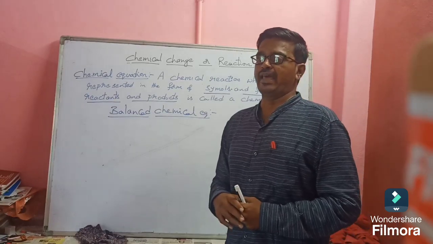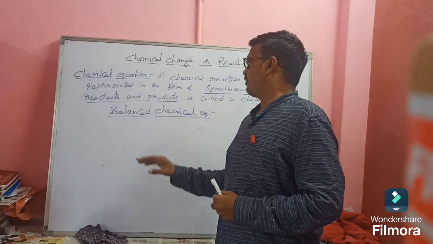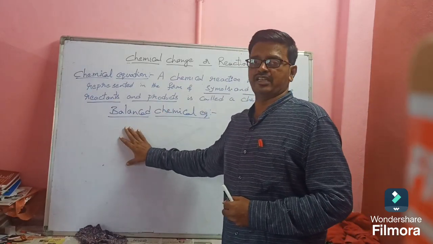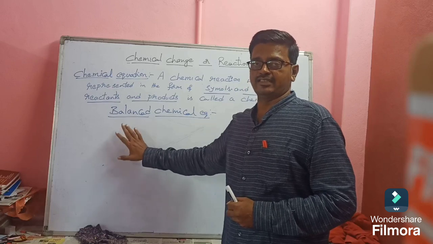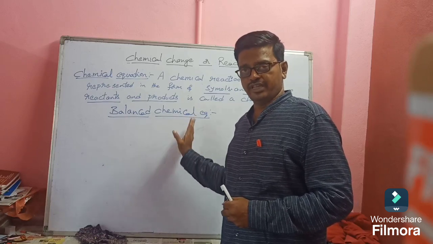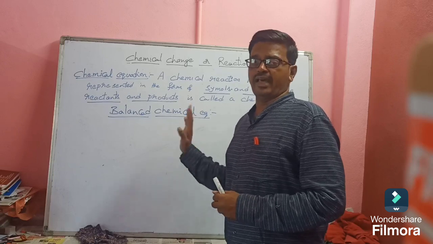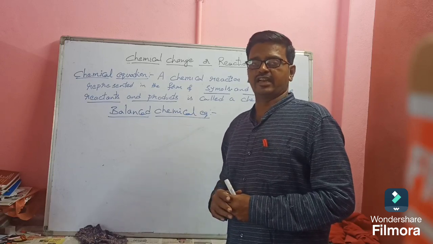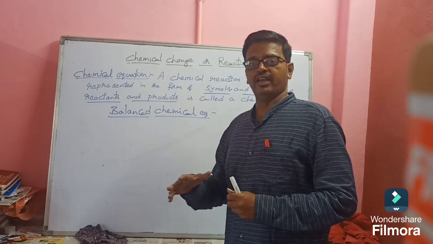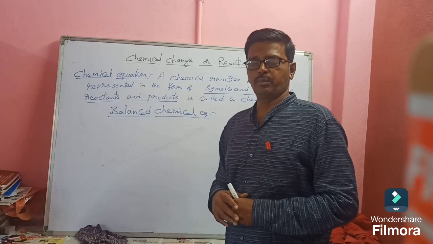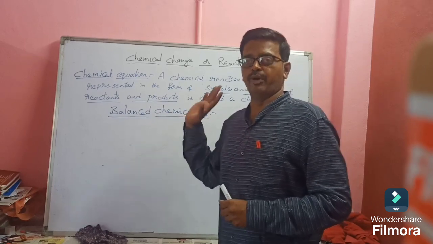So what is meant by balanced chemical equation? If the total number of atoms present on LHS, left hand side, is equal to the total number of atoms present on RHS, then the reaction is called a balanced chemical equation. Clear? So this is a very important number.